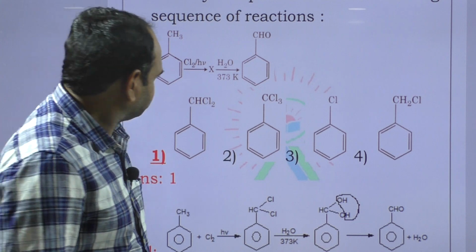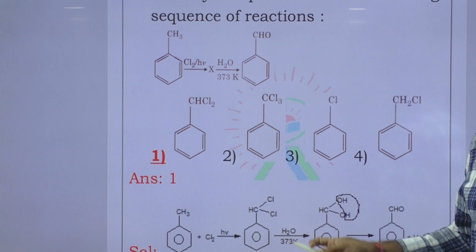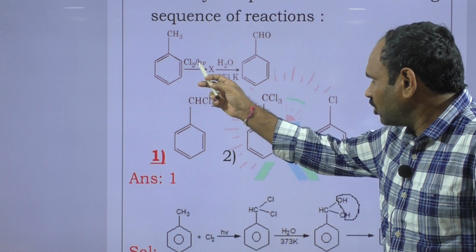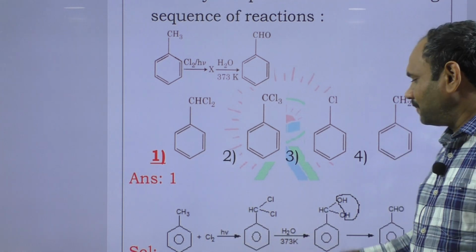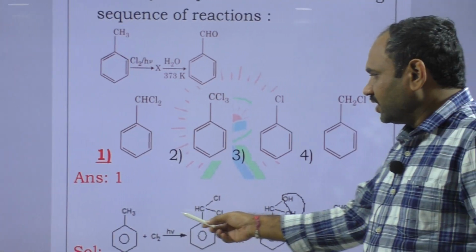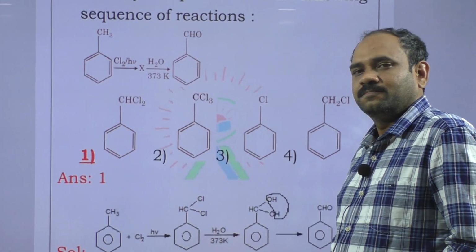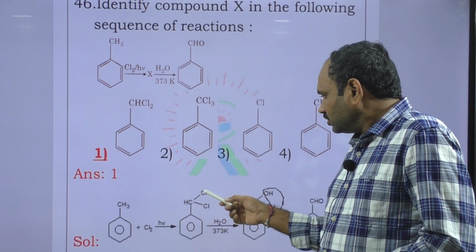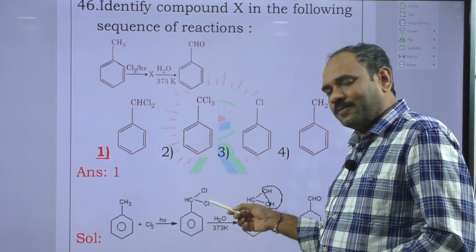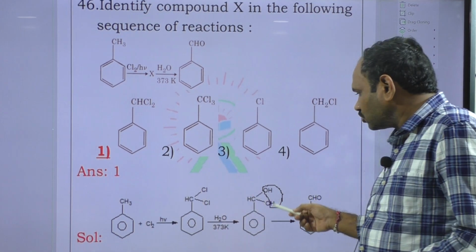First question: when toluene reacts with halogen in presence of sunlight, 2 hydrogen atoms are replaced by chlorine. Free radical substitution. Further, on hydrolysis, these 2 chlorine atoms are replaced by OH groups.